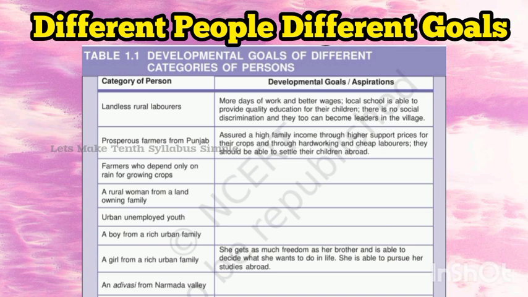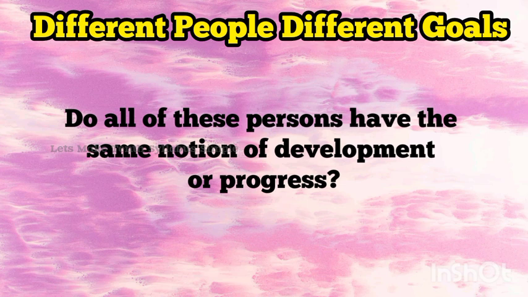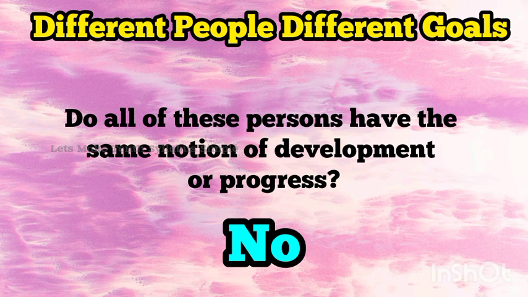After studying the table, let us ask this question to ourselves. Do all of these persons have the same notion of development or progress? Most likely not. Each one of them seeks different things. They seek things that are most important for them, that is, that which can fulfill their aspirations or desires. In fact, at times, two persons or groups of persons may seek things which are conflicting.